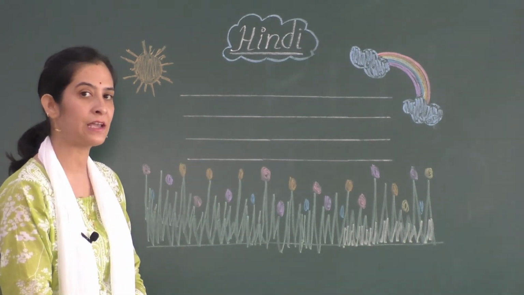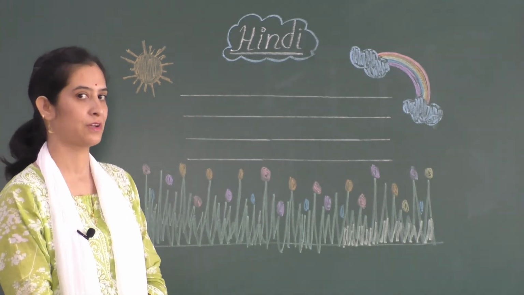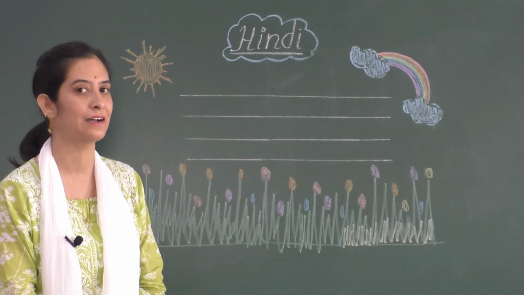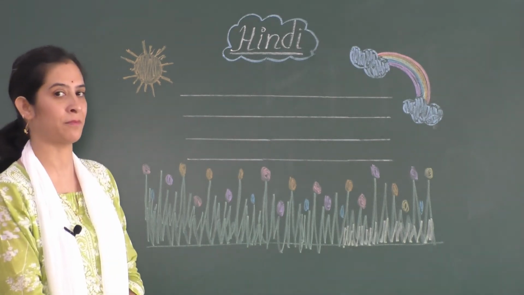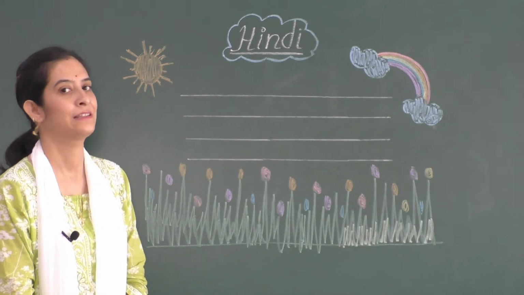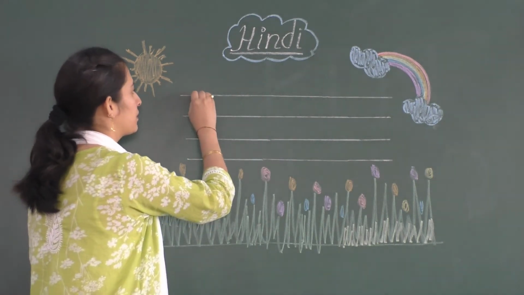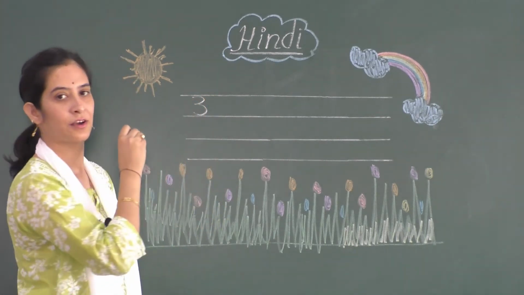So now let's see what are the steps to write the letter O and OW. Children, do you remember we have already learned how to write A? So if you know and remember how to write A, O is also very easy. Now let's see the steps. So first what you have to do? You have to write number 3.